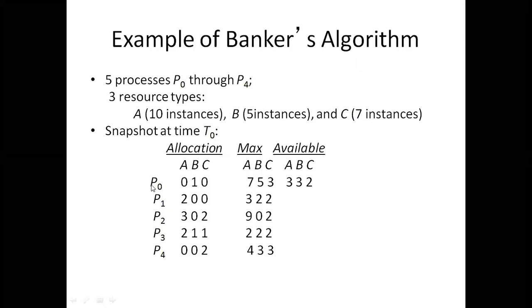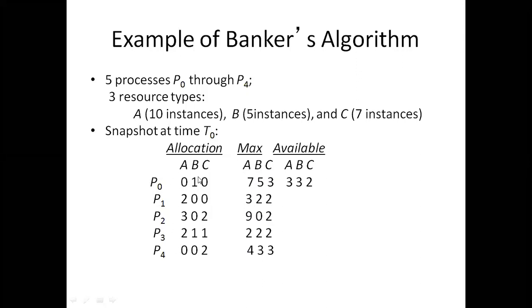Next, maximum. Maximum means P0, in order to complete the task, requires 7 A resources, 5 B resources, 3 C resources. P1 requires maximum 3 A, 2 B, and 2 C. How many resources does P2 require? 9 A type, 0 B type, 2 C type. These are the maximum resources required by the processes to complete their tasks.